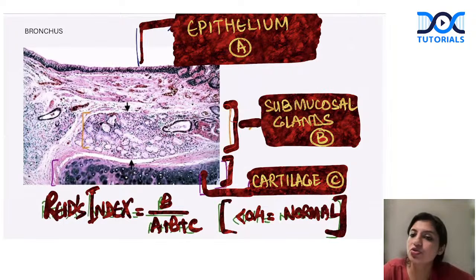Okay, so you even create a Reid's index with it, in which you measure the thickness of the submucosal gland divided by the complete thickness, and normally it is less than 0.4. So that is the characteristic Reid index which you see in a normal bronchus. If your Reid index becomes more than 0.4, it is very characteristic of chronic bronchitis. So that's your normal bronchus that you see.